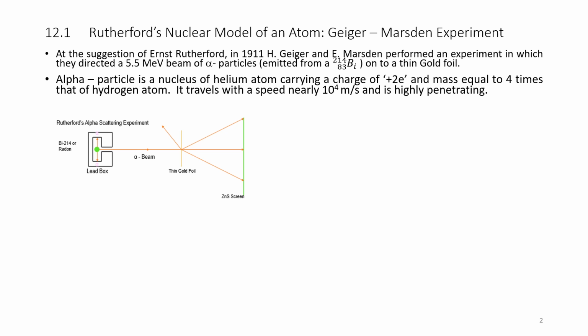Here is the source of the alpha scattering experiment; the source is kept inside. Earlier it was radon. Rutherford used radon or bismuth-214, and Marsden used bismuth-214. Later on in these slides, we will study this. It was kept inside a lead box so that scattering does not take place here and there, and whatever alpha particles are emitted will go in the form of a beam. It is shown here.